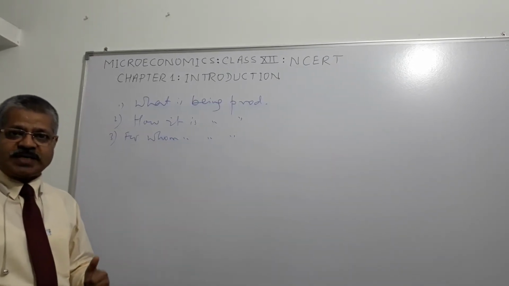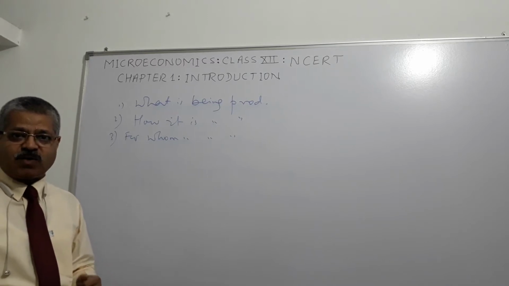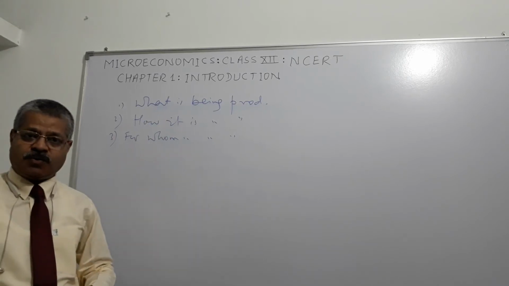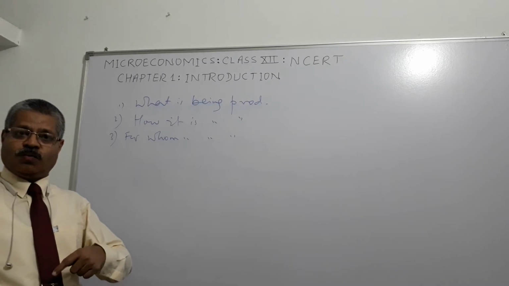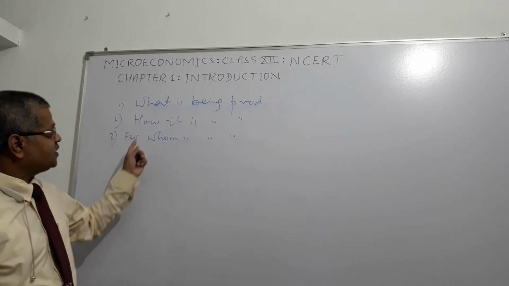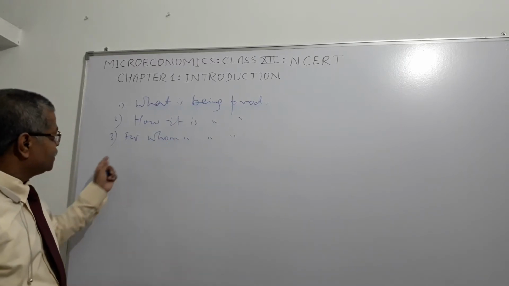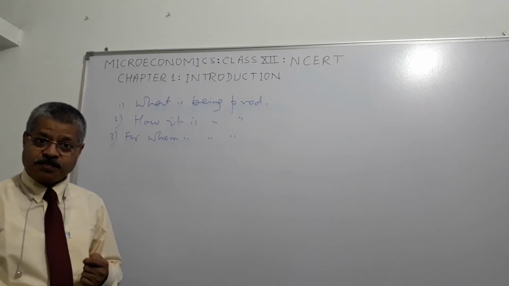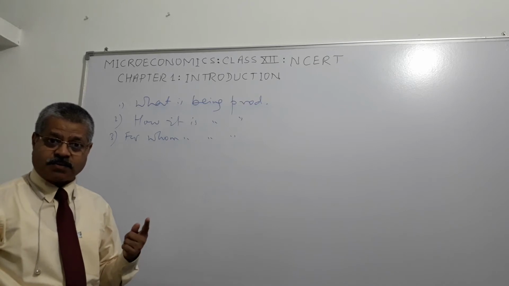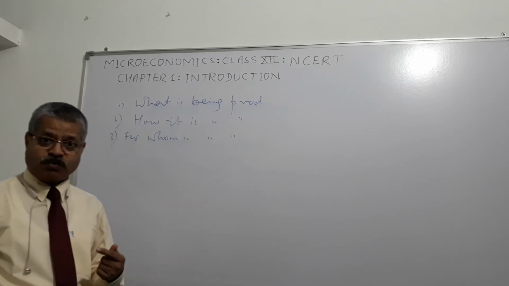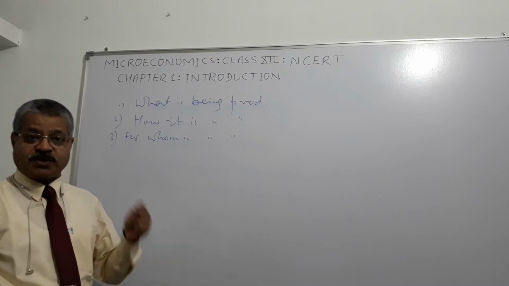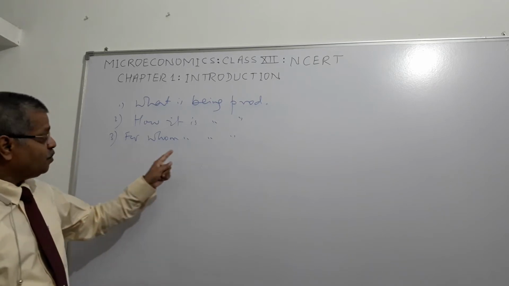Since the resources are scarce, a society needs to take a decision. What are the things, goods and services, they will produce, right? How it is produced? Whether it will be produced fully through labor, or labor plus technology, or fully through technology. These are the decisions a society has to take. Third is for whom it is produced. Are we going to produce most of the things for the affluent class, or for the poor class, or for the middle class, right? For whom it is produced.